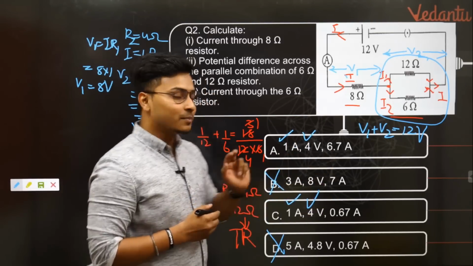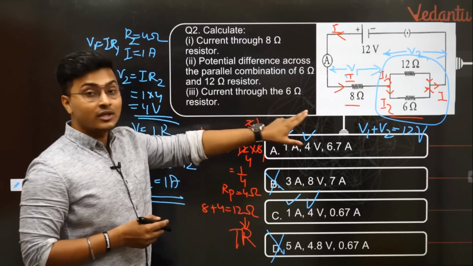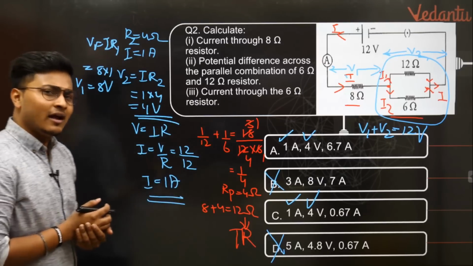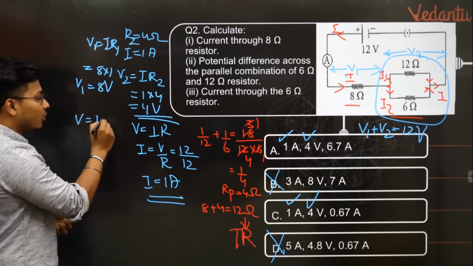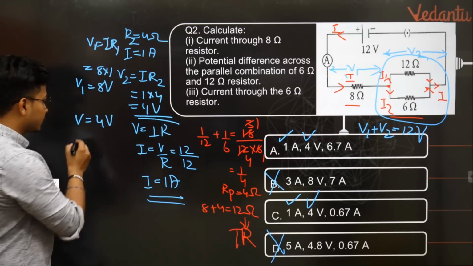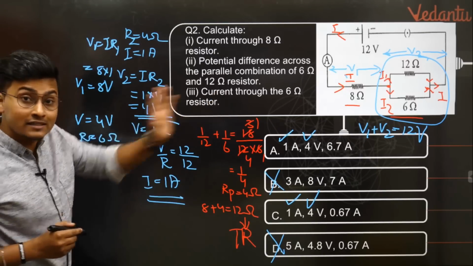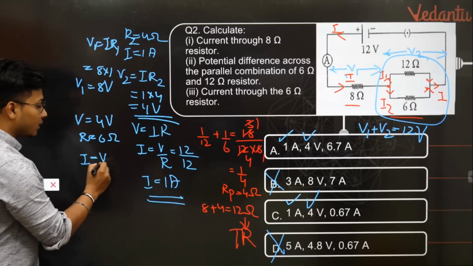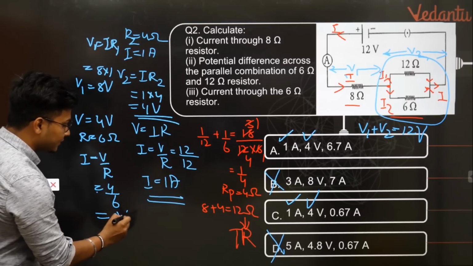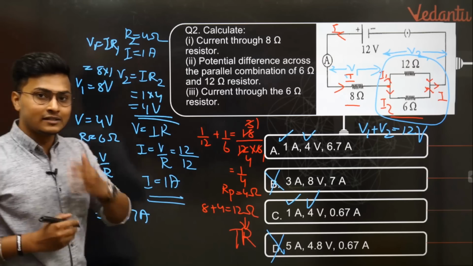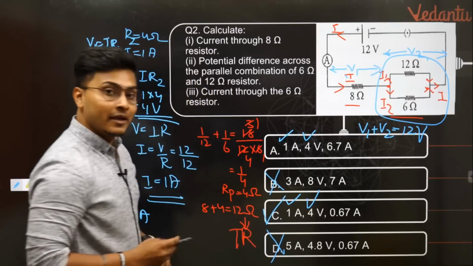Let us try to find out the third part right now. The third part is the current through the 6 ohm resistor, only through the 6 ohm resistor. It's pretty simple. We know the voltage across the parallel combination is 4 volts. We know the resistance is 6 ohms. We'll find the current across only the 6 ohm. I is equal to V upon R, according to Ohm's law. That is 4 divided by 6, which is 0.6666, good as 0.67, and hence option C becomes the correct answer.